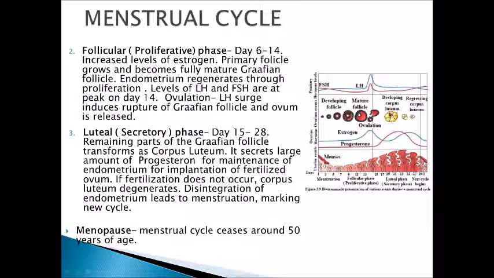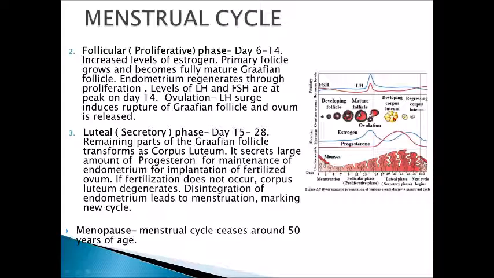So, in this you can see, when this Graafian follicle is ruptured, the ovum is released. This is the remaining part of the Graafian follicle after the release of the egg or ovum. This develops as the corpus luteum, and this starts secreting progesterone.